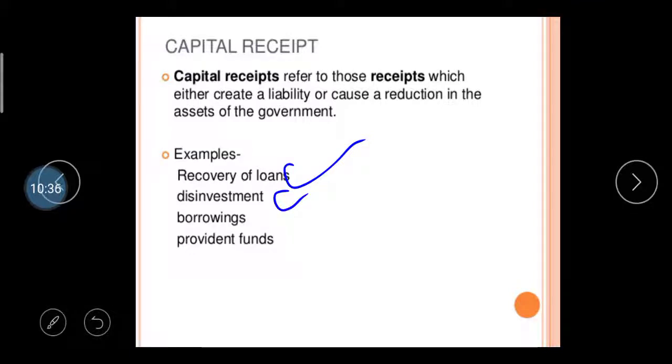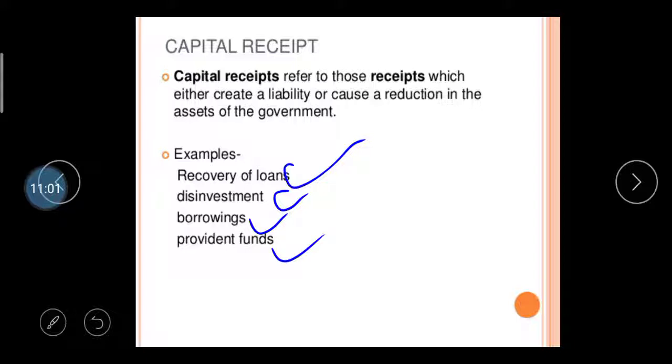Disinvestment means the government has invested its money in a sector and then discontinues and withdraws its investment from that sector. Then borrowing: if the government borrows money from the public and from financial institutions, it is called borrowing.